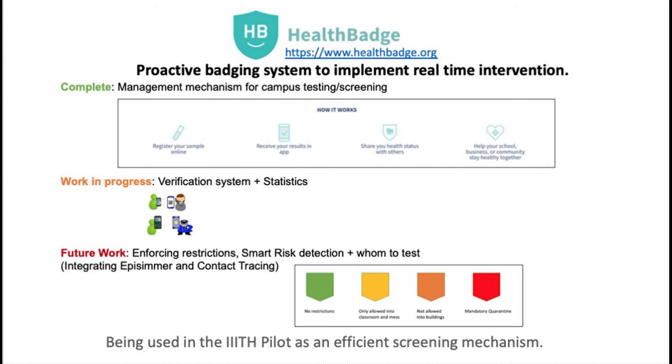Health Badge. Health Badge is a badging system that enables real-time implementation of interventions. It uses information from the other components such as test results, contact graphs, and simulation analysis to prescribe activity levels for everyone on campus. In addition, it can also be used to suggest the candidates for testing.